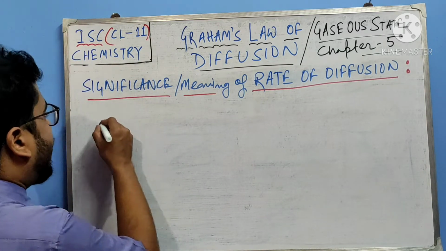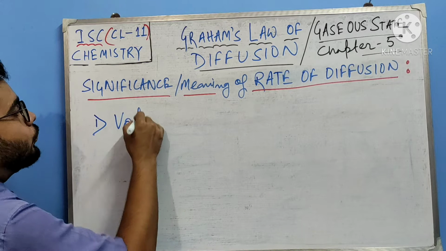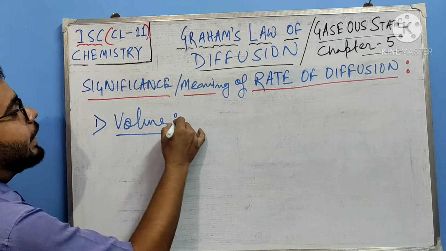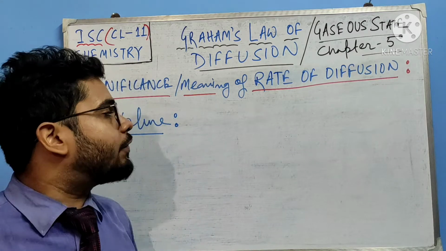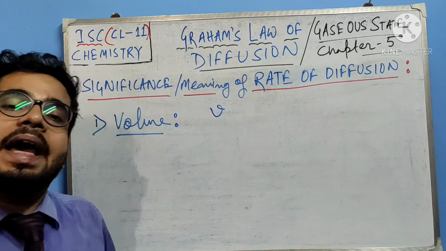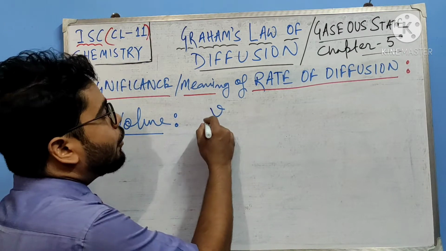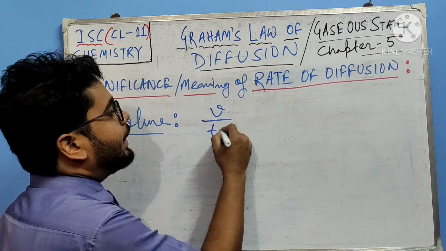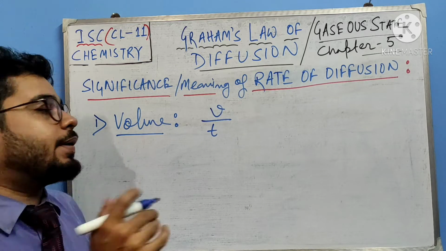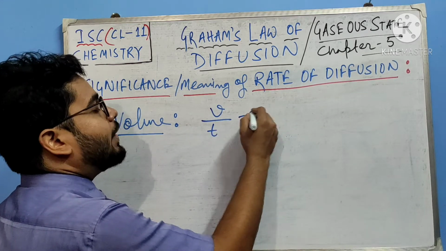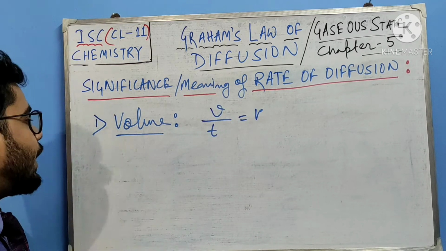Okay, so number one, in terms of volume. Suppose at a particular time interval, V amount of gas is being diffused. So the rate is V by T: in a particular time, a particular volume of gas is being diffused. So rate can be expressed as volume by time.